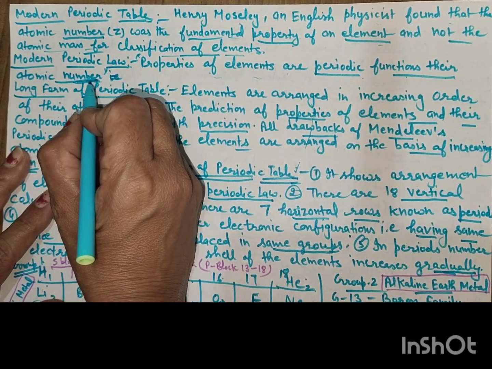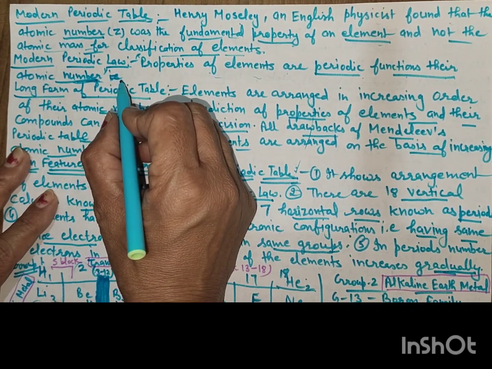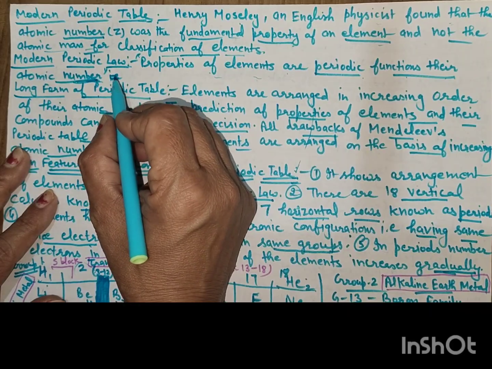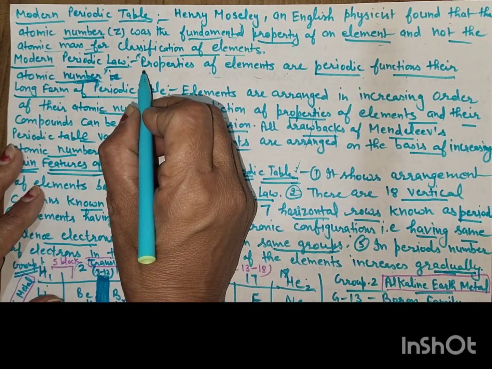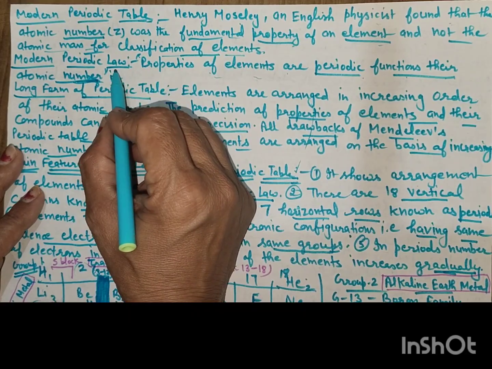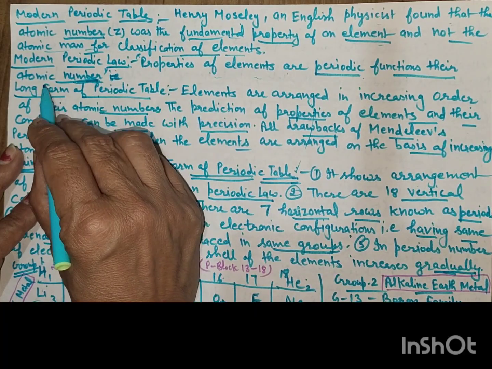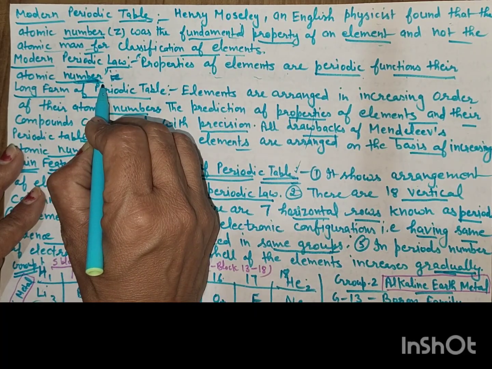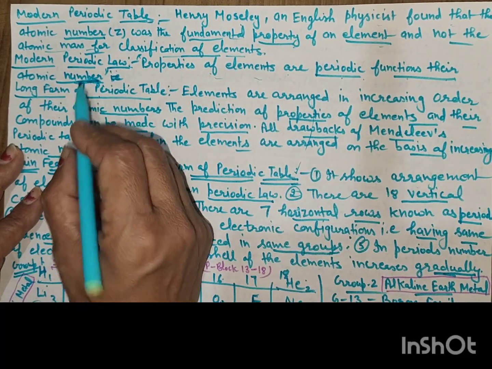It depends on the atomic number and not on the atomic mass, which was what Dobereiner, Newlands and Mendeleev had used. They were saying that it is based on the atomic mass, not the number. But the modern periodic law states that the properties of elements are the periodic functions of their atomic number.